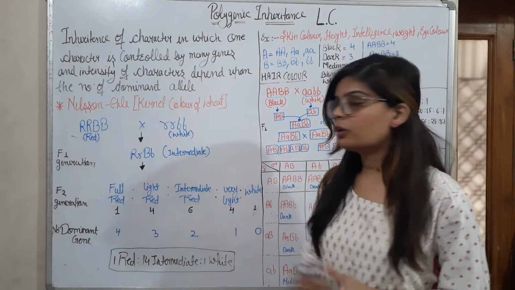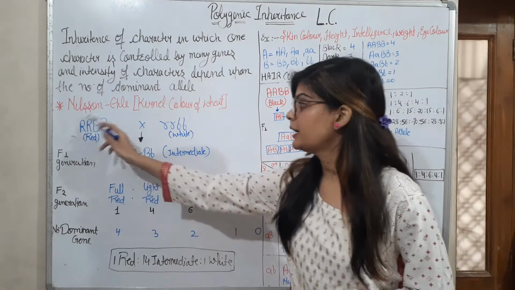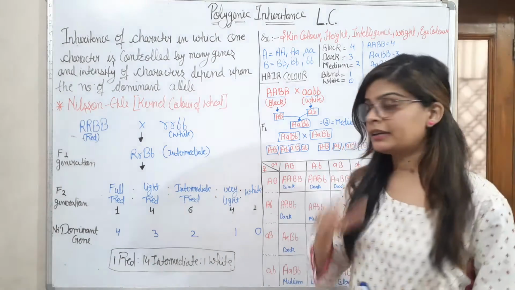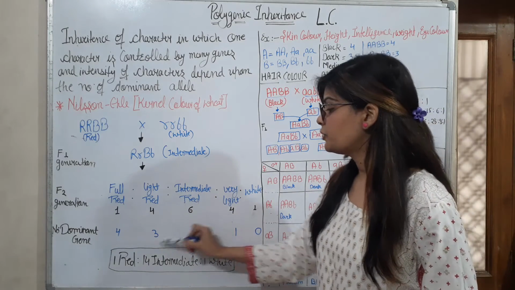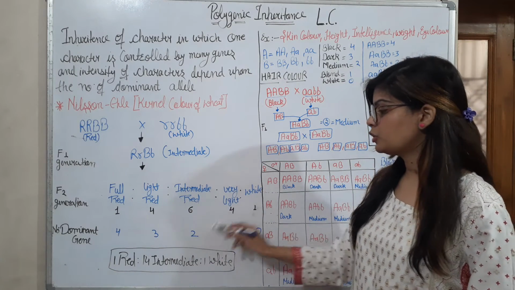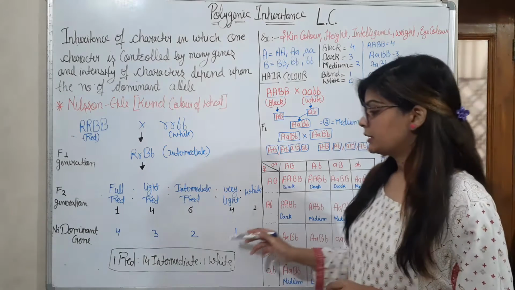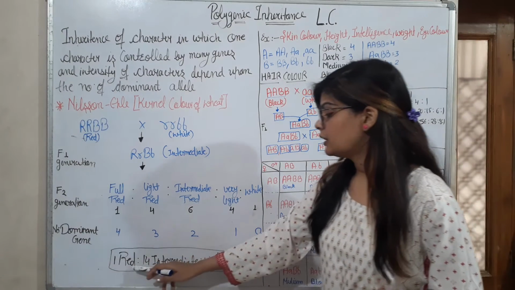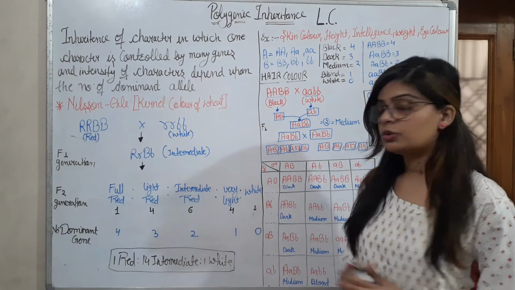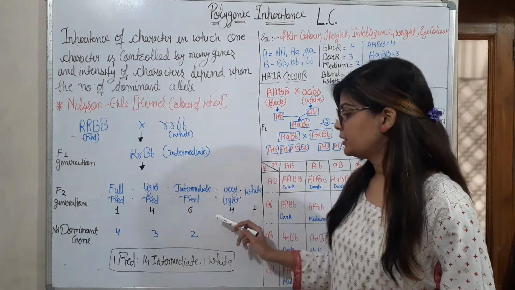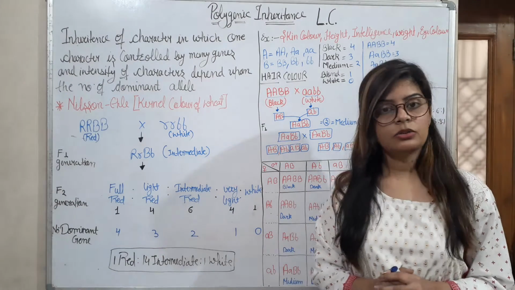The number of dominant genes present: in full red 4 dominant genes are present, and in white no dominant genes are present. Light red has 3 dominant genes, intermediate has 2 dominant genes, and very light red has 1 dominant gene present. So the phenotypic ratio is 1 red to 14 intermediate to 1 white. Why 14 intermediate? These 3 are intermediate: 4 plus 6 plus 4 equals 14 intermediate.